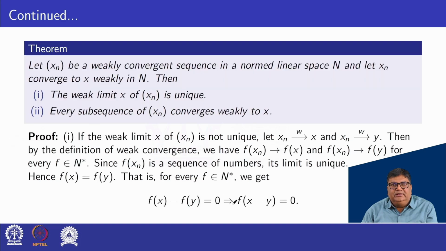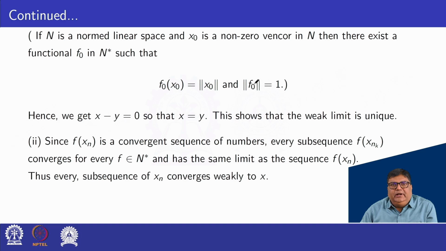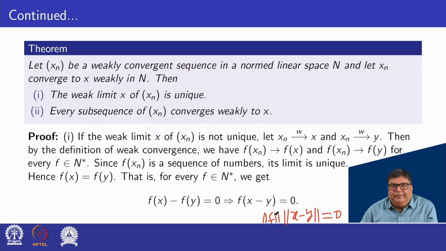So norm of x minus y equals 0. Here norm f is equal to 1, so norm x minus y is equal to 0.